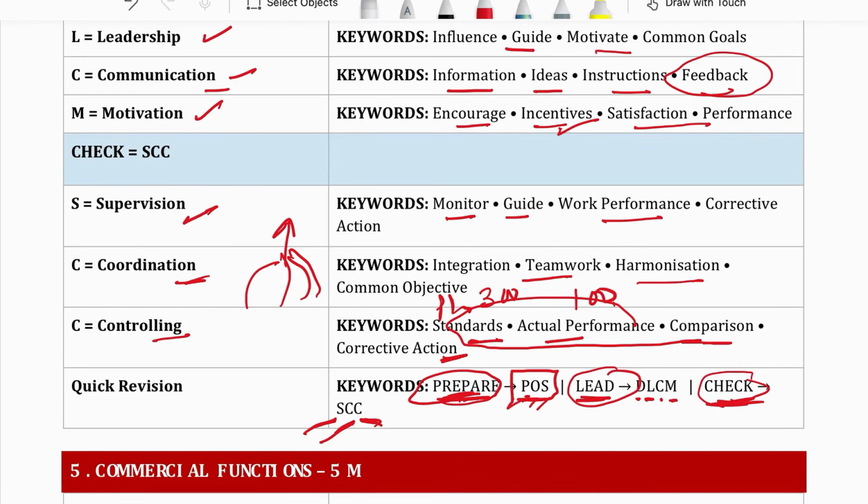Under prepare: planning, organizing, staffing. Under lead: directing, leadership, communication, and motivation. Under check: supervision, coordination, and controlling, C for controlling.